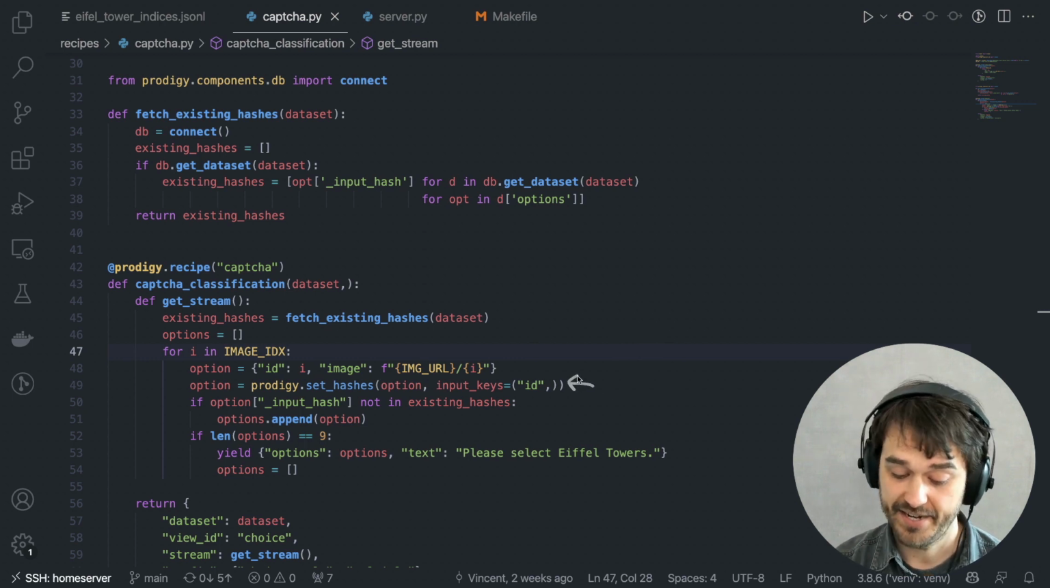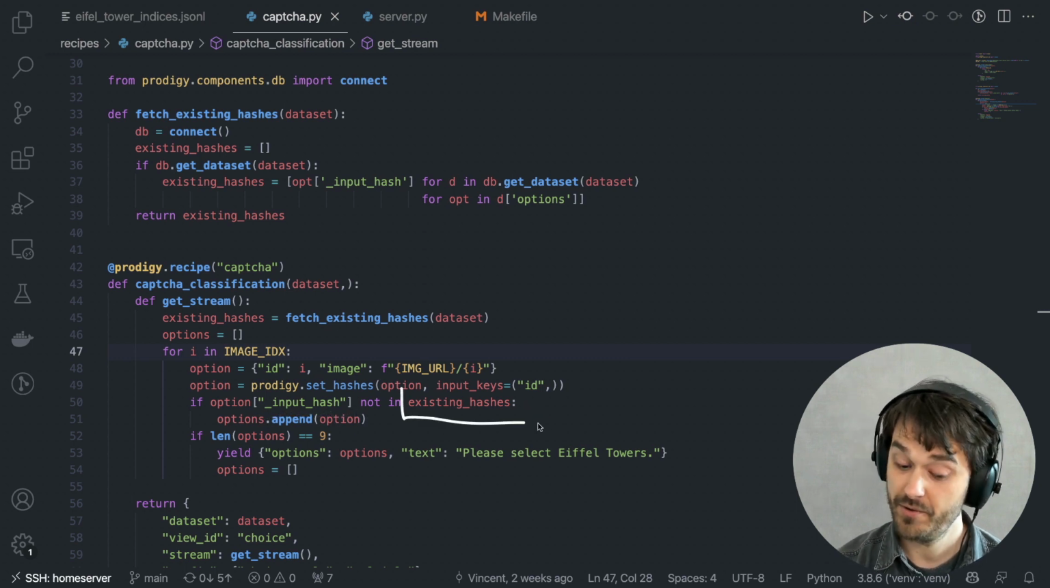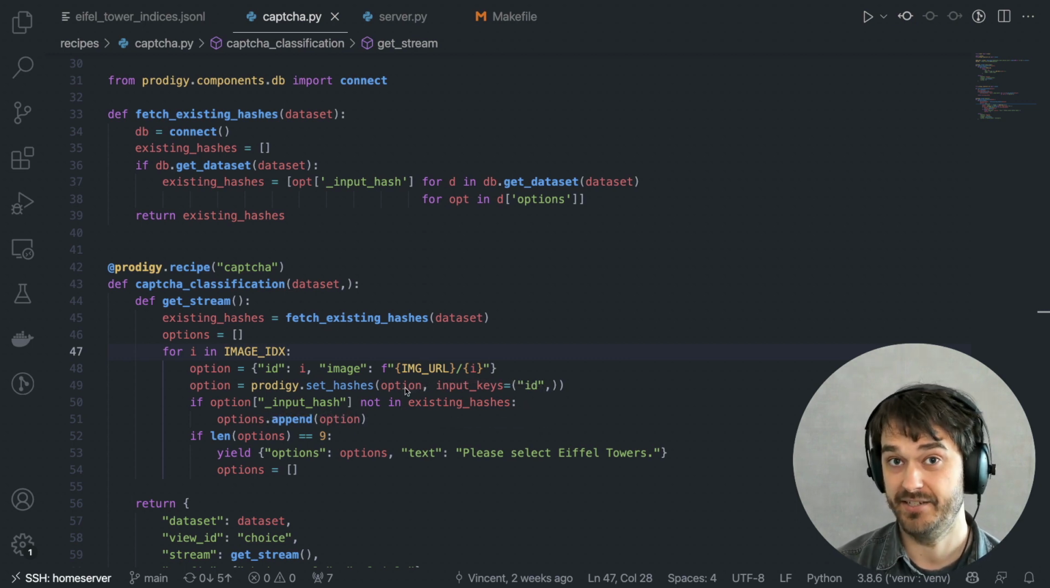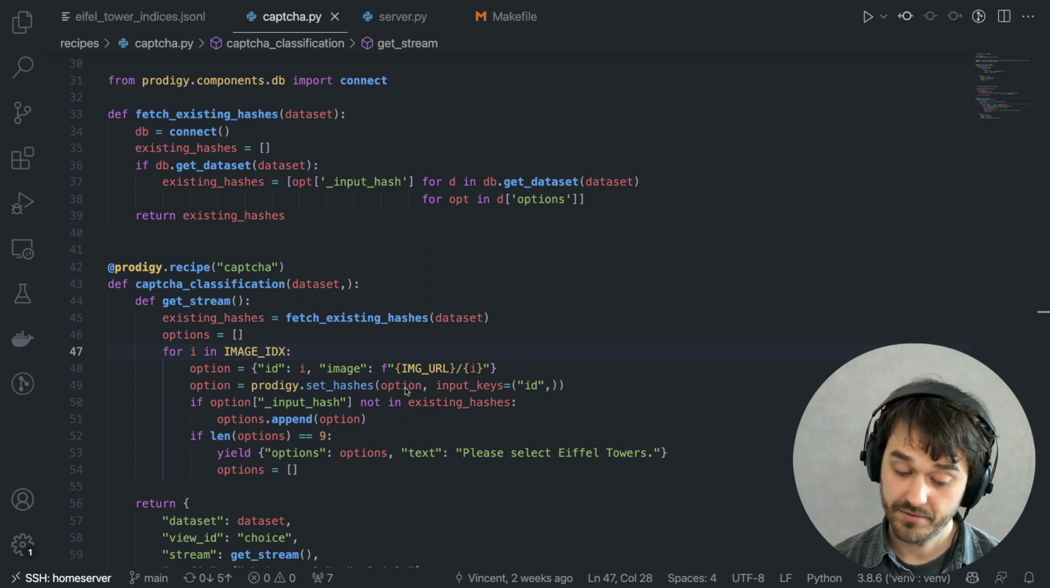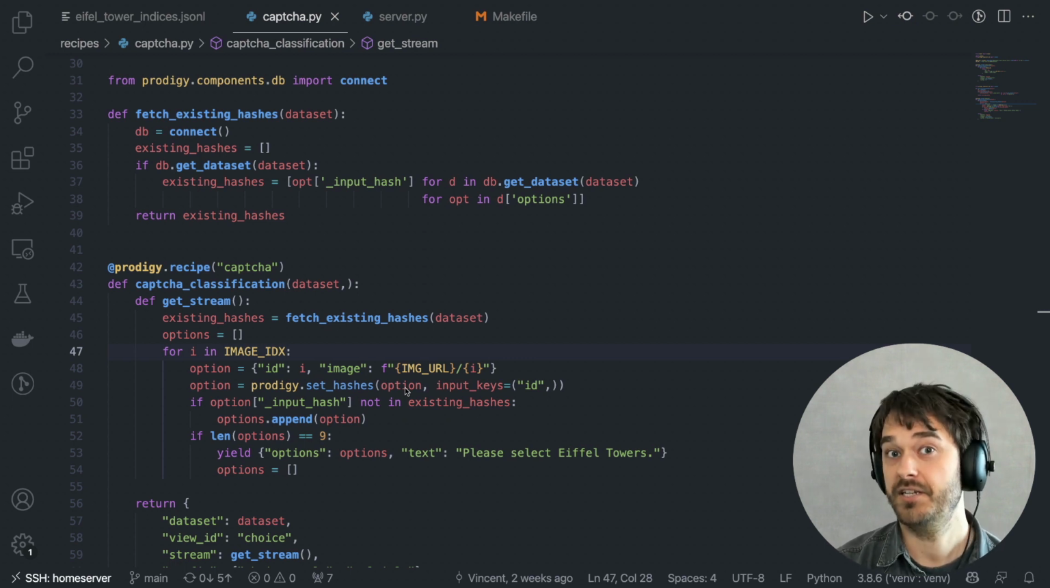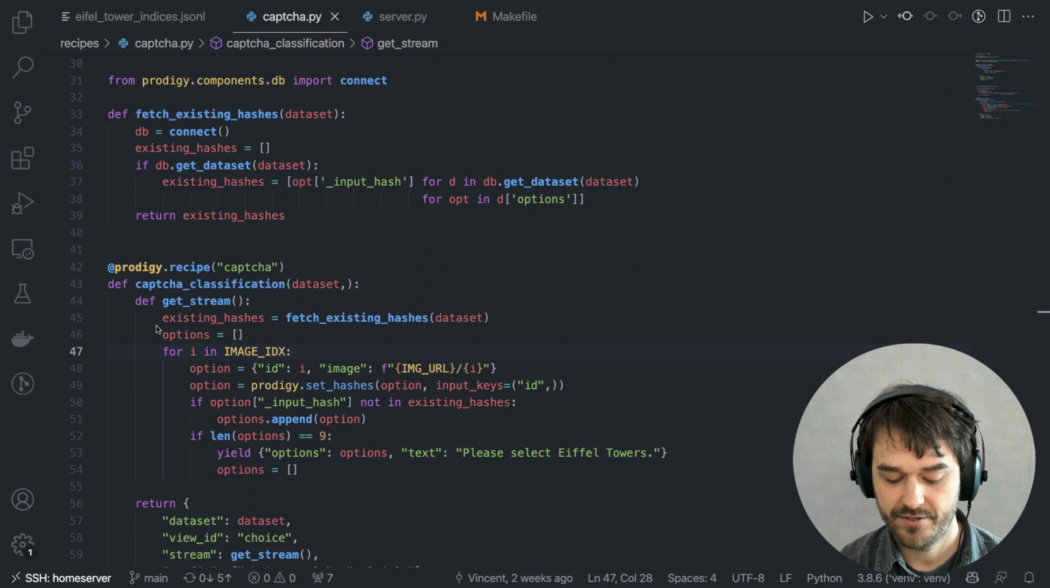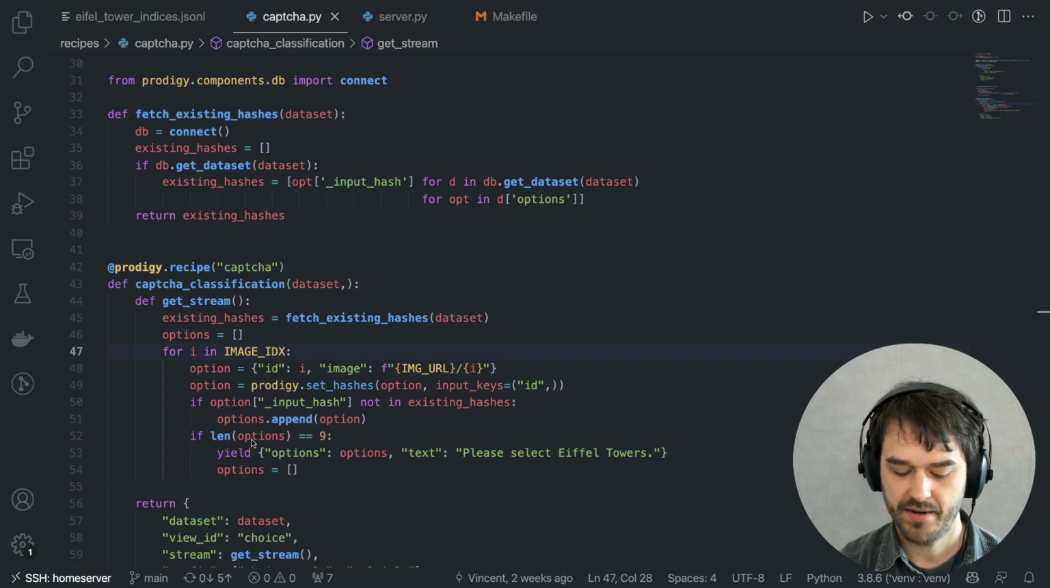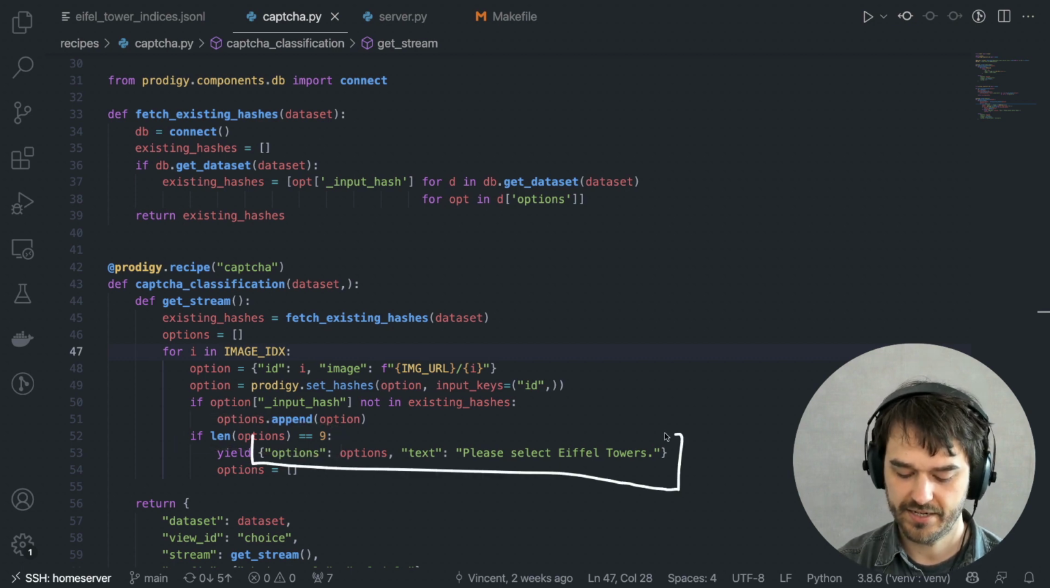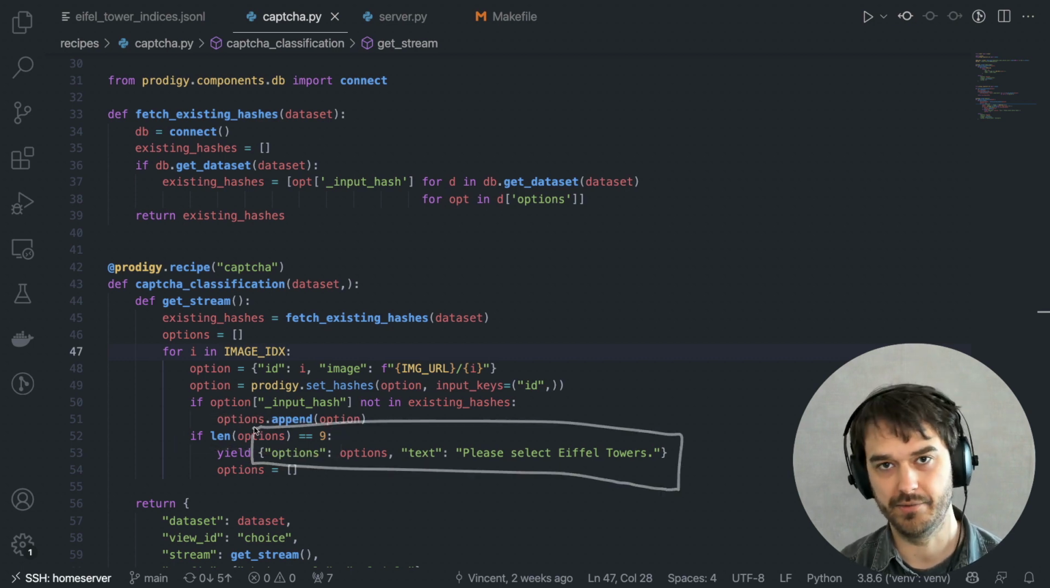So that's very nice to know that that's available. But with this hash added, I can now say, hey, this new option that I'm considering, the input hash that's attached to it, do I already have that in my pre-existing hashes set? And if I don't, then I can consider it for labeling. Then I can add it to this options list. And once I have 9 items in that options list, I'm going to yield this set of options that are then ready to label.